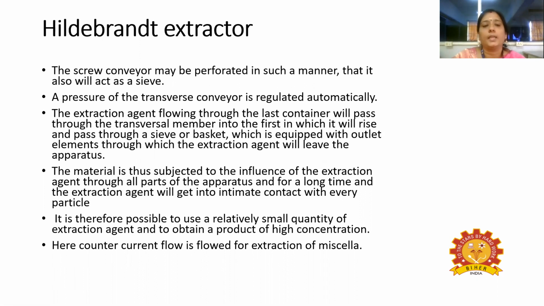The extraction agent flowing through the last container will pass through the transversal member into the first, in which it will rise and pass through the sieves or basket, which is equipped with outlet elements through which the extraction agent will leave the apparatus. The material is thus subjected to the influence of the extraction agent through all parts of the apparatus, and for a long time the extraction agent will be in intimate contact.